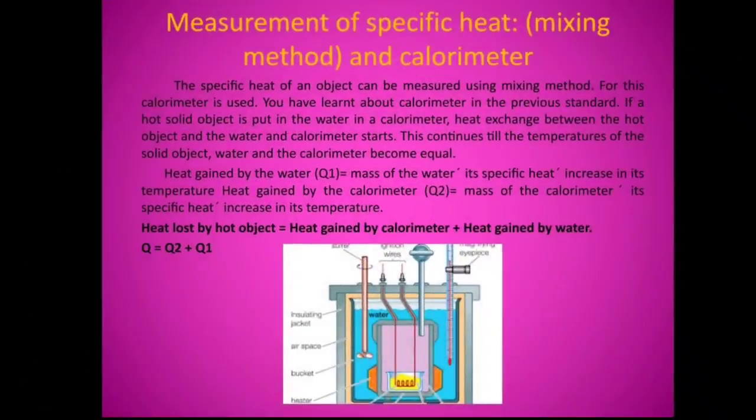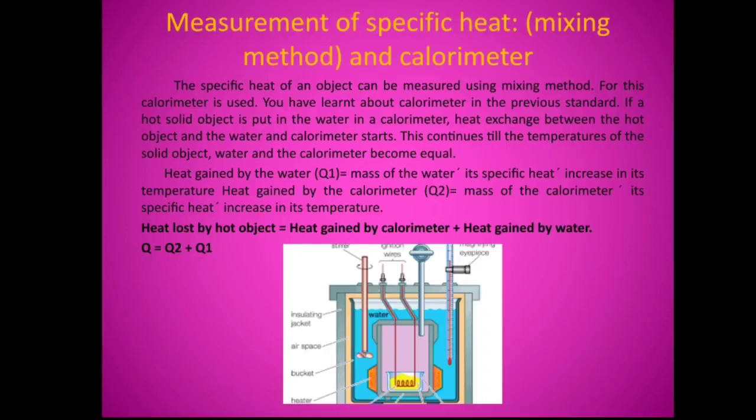Measurement of specific heat by the mixing method and calorimeter. The specific heat of an object can be measured by using the mixing method. For this, a calorimeter is used. Calorimeter you have learned in the previous standard. If a hot solid object is put in the water in the calorimeter, heat exchange between the hot object and the water and the calorimeter begins. This continues till the temperatures of the solid object, water and the calorimeter become equal.